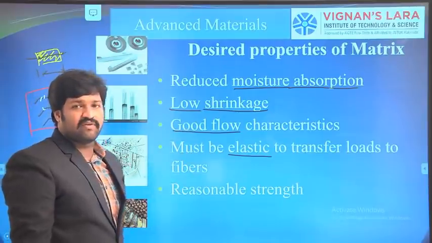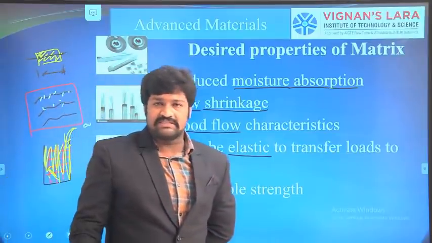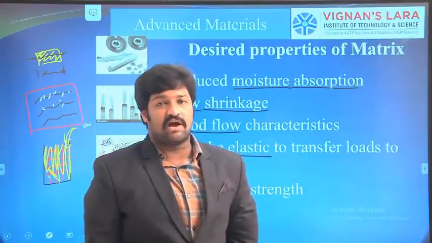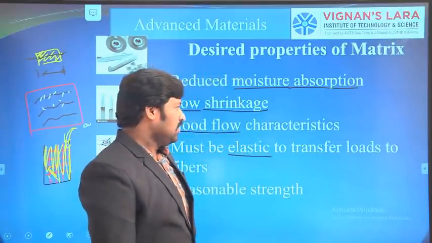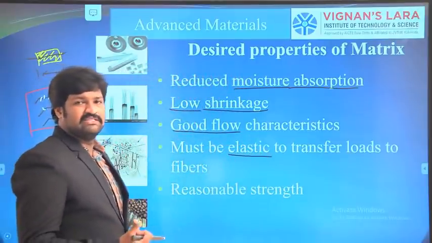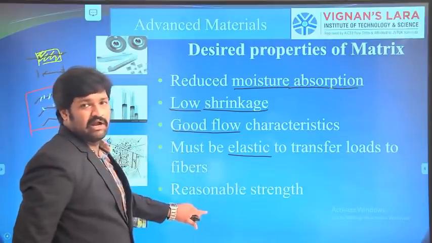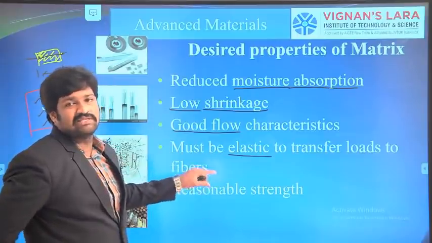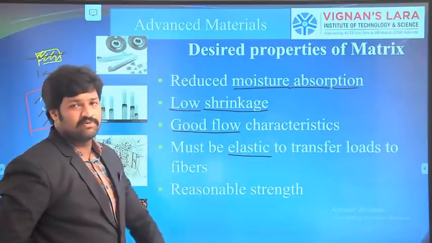If we require a good property, as we already discussed, the properties of a composite should be far from the matrix material's properties. We already discussed that with a 10 GPa example. The properties of the matrix material and of the reinforcement material should both be less compared to the final composite. Then only can we consider it a composite material.